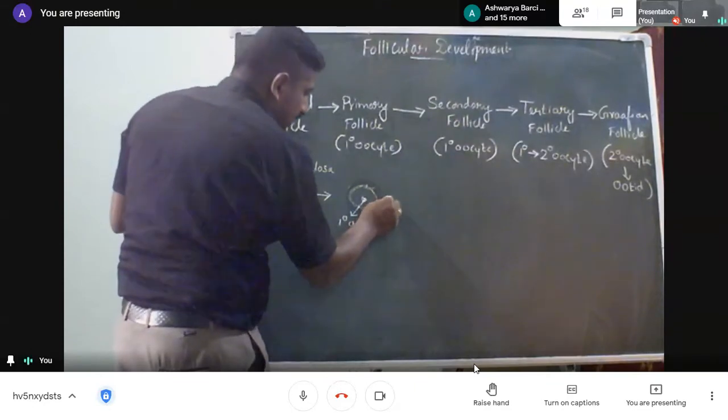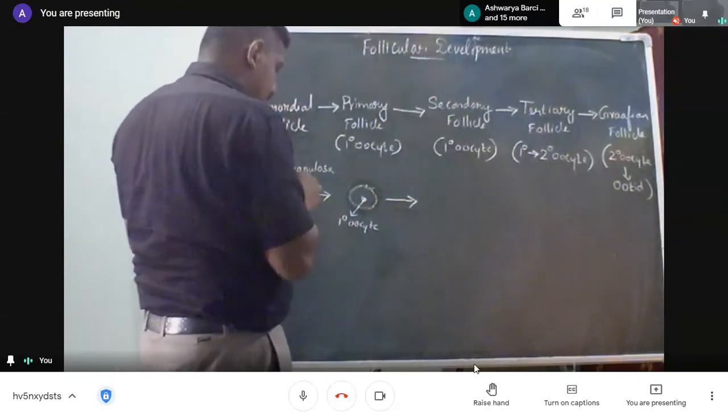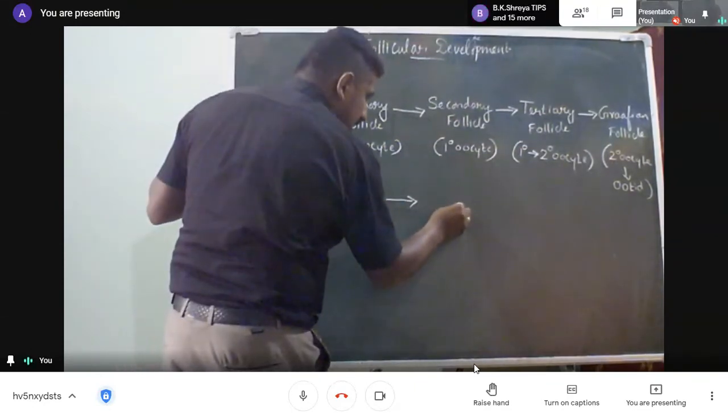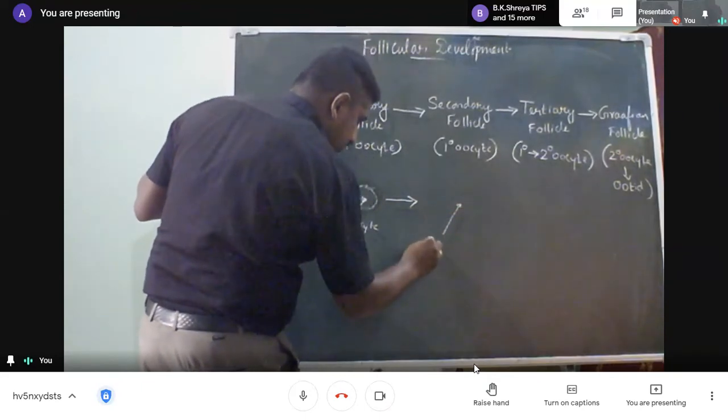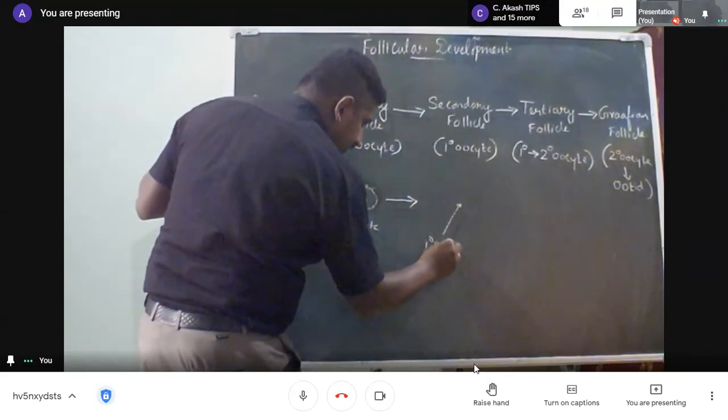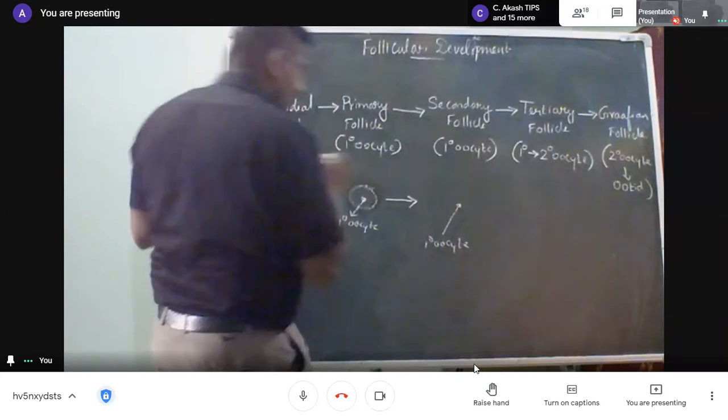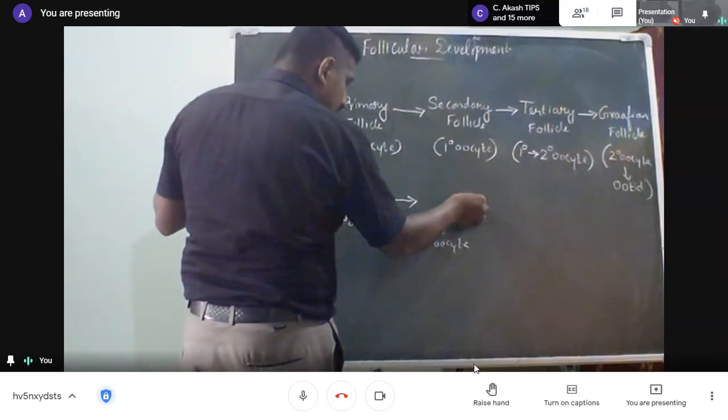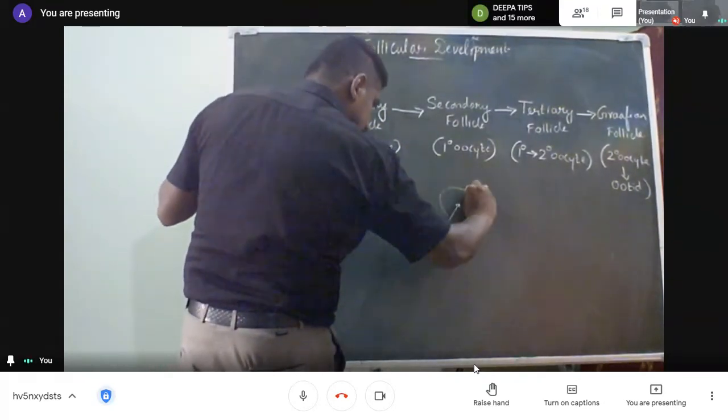This will again get transformed into the next important structure, with the primary oocyte in the center and enclosed by further layers of cells.